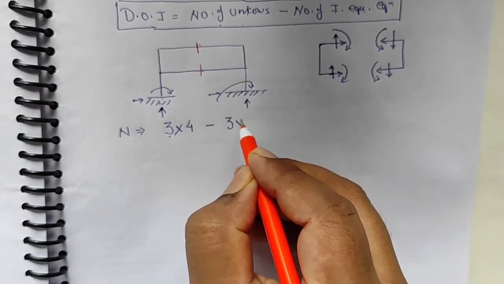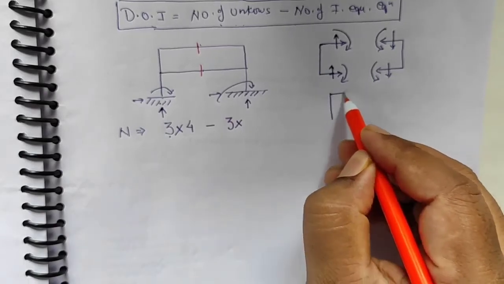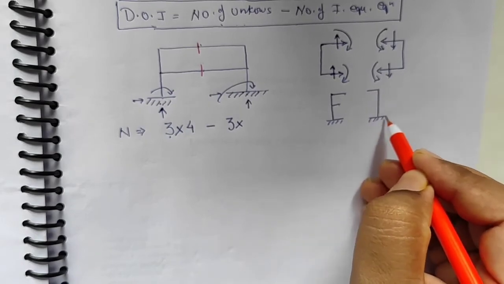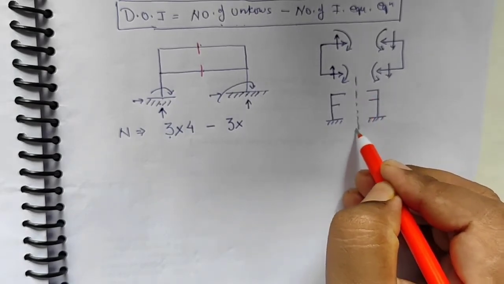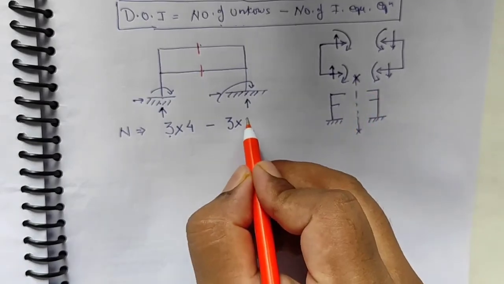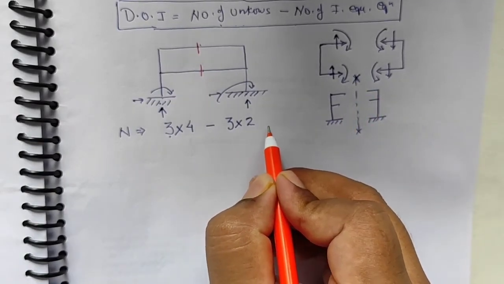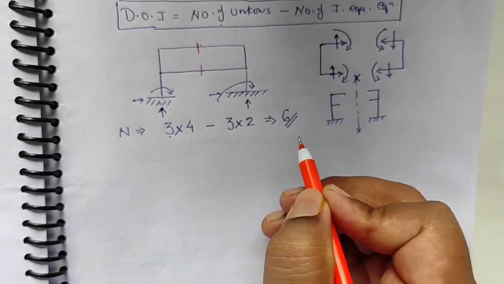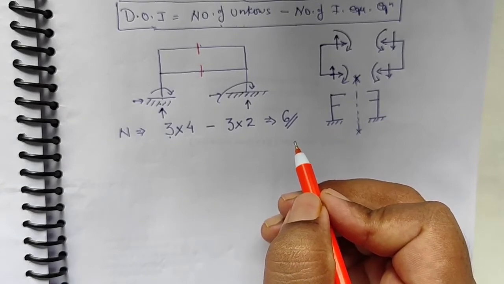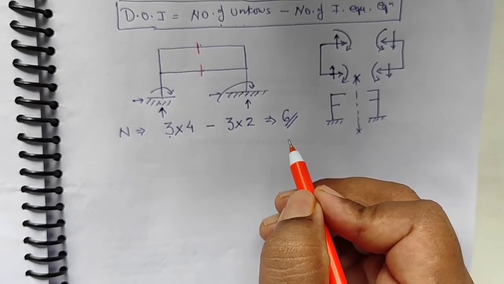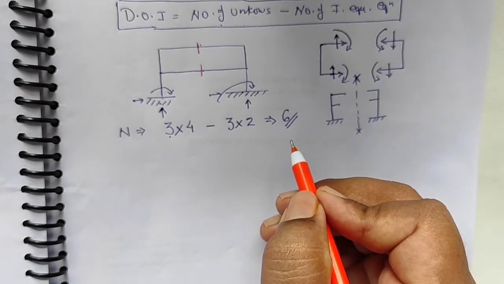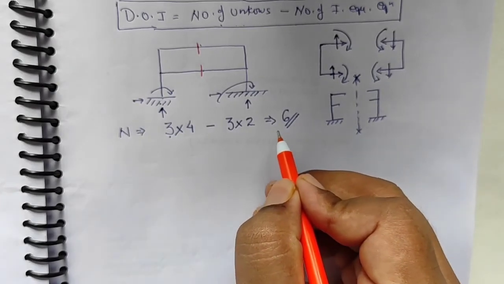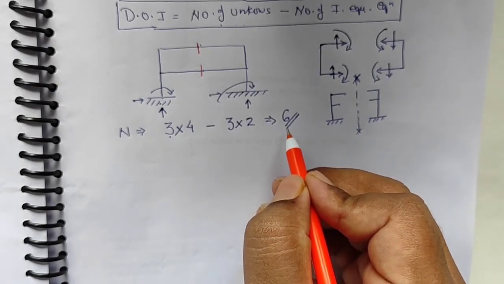So after cutting, I can see the frame is like this, that is the frame has been divided into 2 portions as I have applied the cut like this. So I'll multiply here by 2, since I am having 2 portions. So the degree of indeterminacy will now be 6. By the previous method the degree of indeterminacy I found was 3, but here I have further analyzed and found that the degree of indeterminacy is 6.